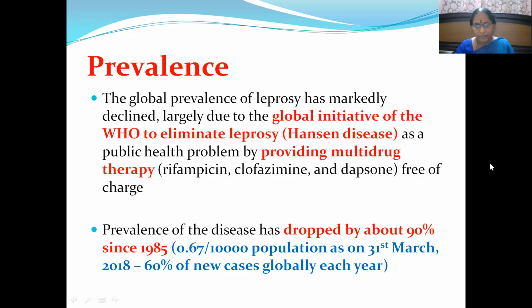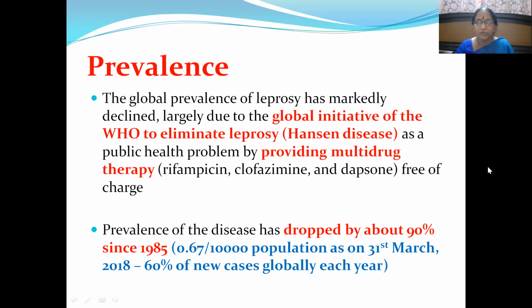But as on 31st March, 0.67 per 10,000 population cases were reported. That means by 2018, as per the statistical data, 60% of new cases occurring globally each year are from India. That means leprosy is still not eradicated from our country.